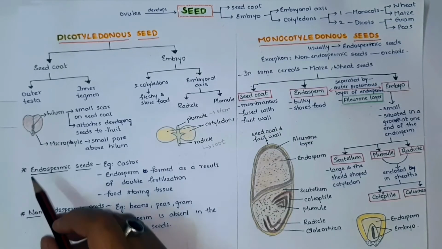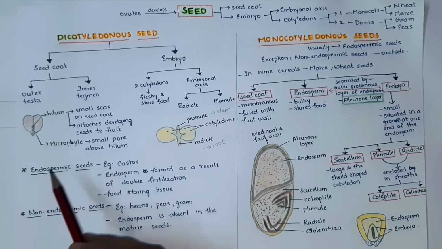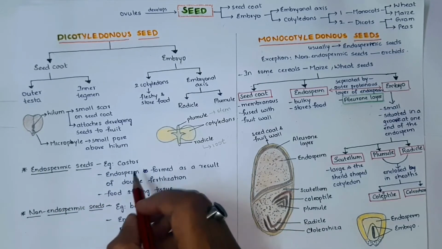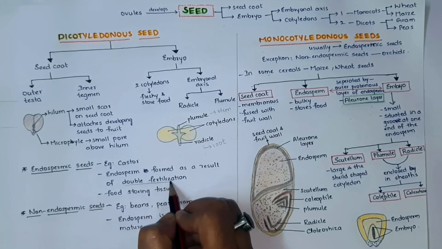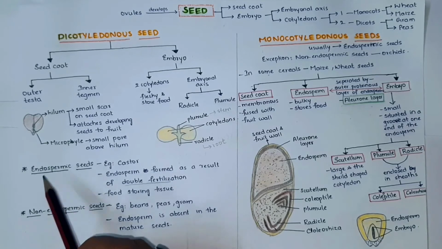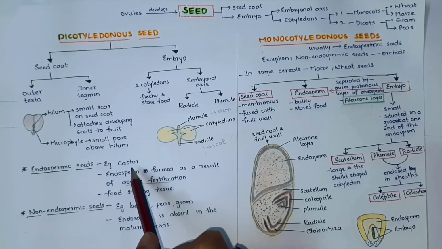Next, coming to the endospermic seeds. The seeds with endosperm are called endospermic seeds. The endosperm is formed as a result of double fertilization. Endosperm is a food storing tissue. An example of endospermic seeds in dicots is castor.